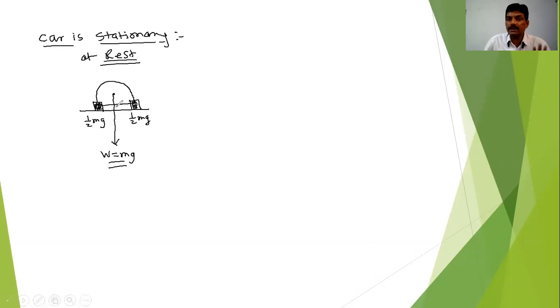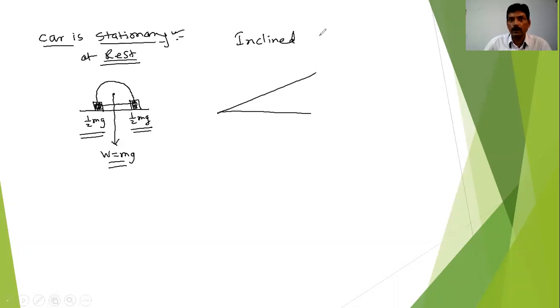So whenever the car is standing on the level road, since equal weight is shared by these two tires, there is no possibility that any one tire has the greater load on it. Okay, so now the next thing: suppose I make the car stationary again, on this type of road, that is, an inclined road.